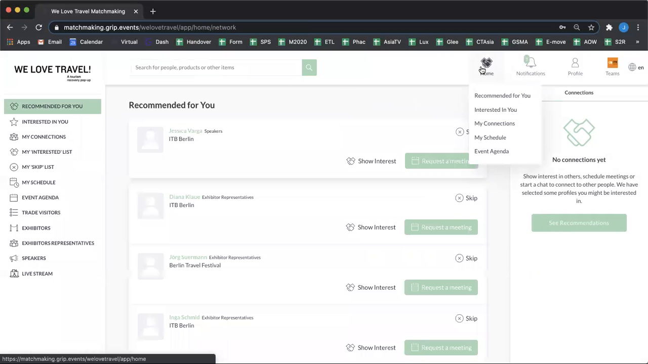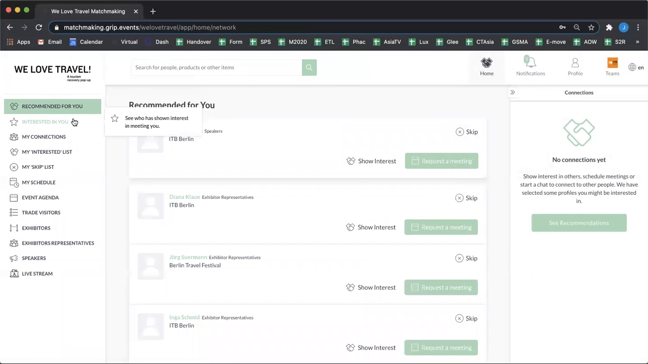If we then go back to home, we can see a few different tabs here on the left. So you'll see interested in you. This is of course people who have clicked show interest on your profile. You have my connections, so the people who you have had mutual interest with or had a meeting with, they will populate within here. My interested list, so people who I have shown interest in. My skip list, so the people who I've anonymously skipped. And then some other ones down here, which we'll just look at now.